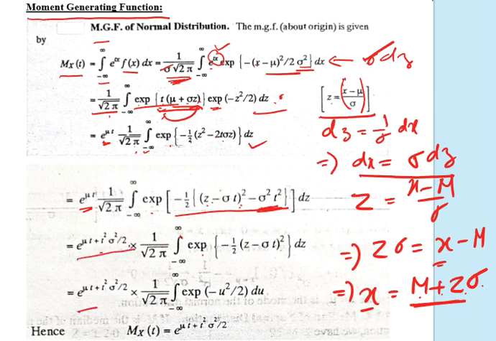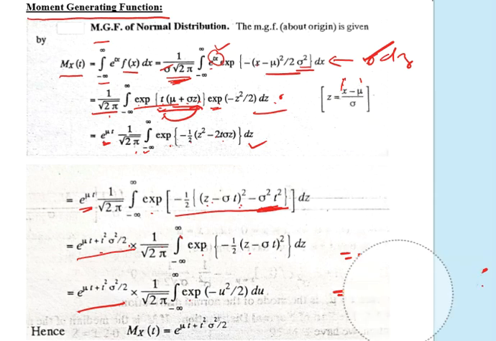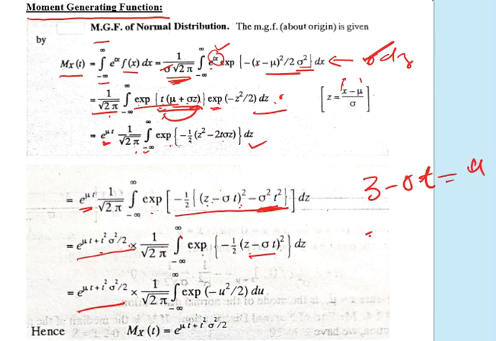So it will remain the same: mu t plus t square sigma square by 2, multiplied by 1 by root over twice pi, exponential. Again for this value z minus sigma t, another substitution is taken: z minus sigma t as u, then dz equals du. So for dz it becomes du, and z minus sigma t is u, so z minus sigma t whole square is exponential minus u square by 2 in the denominator.